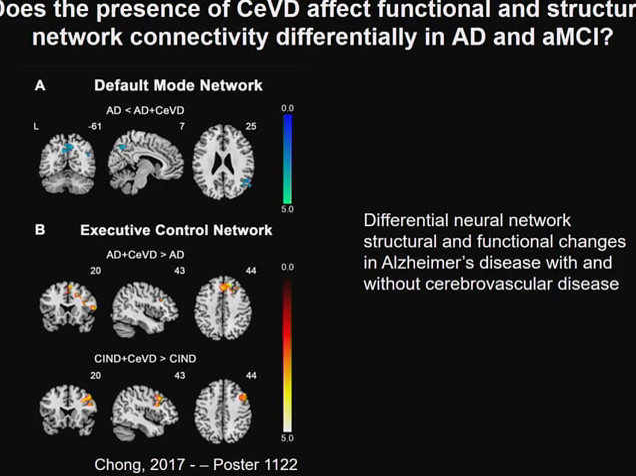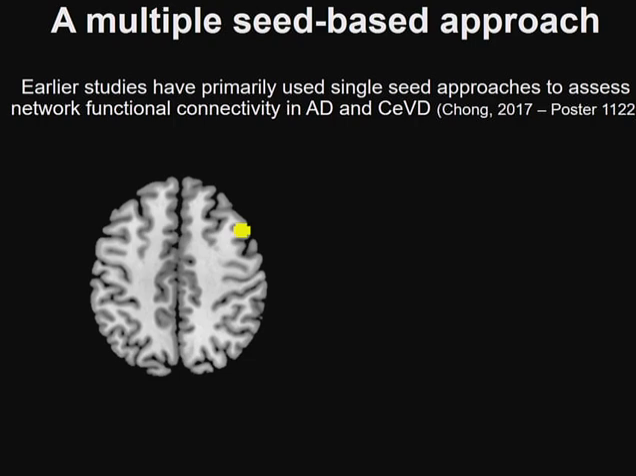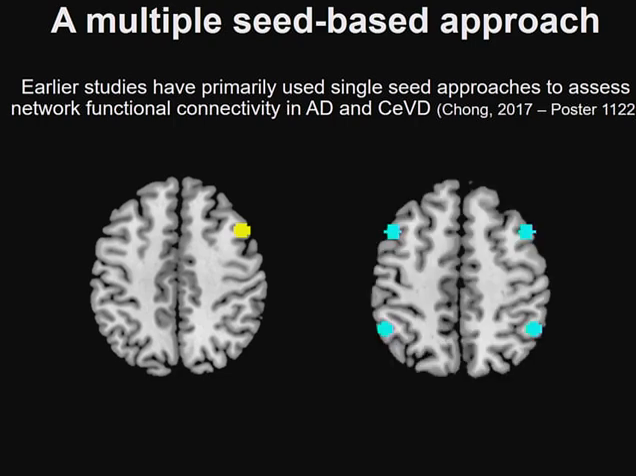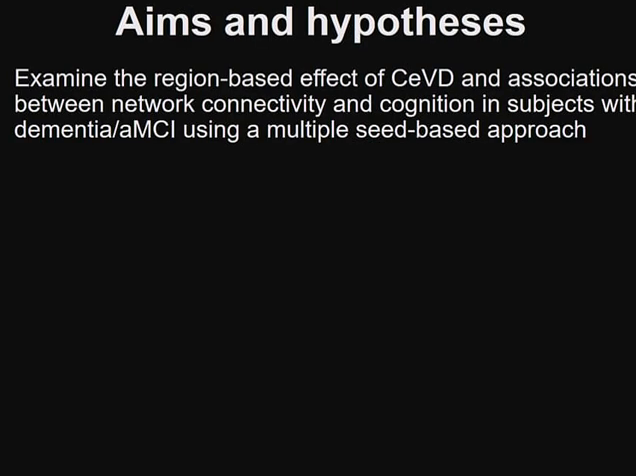However, we find that this study, as well as others, have primarily used single seed-based approaches, and we know that networks such as the default mode and the executive control network tend to have multiple core regions belonging to them. And so, instead, we wanted to use a multiple seed-based approach to assess the question at hand. And we also find that often, when you're using different seeds, you can find different functional connectivity patterns. So we wanted to assess this as well. So our key aim was to examine the region-based effect of cerebrovascular disease and the associations between network connectivity and cognition in subjects with Alzheimer's disease, dementia, and amnestic mild cognitive impairment using this multiple seed-based approach.